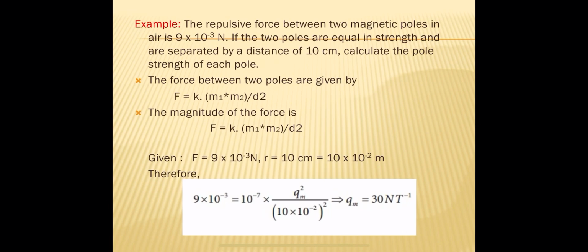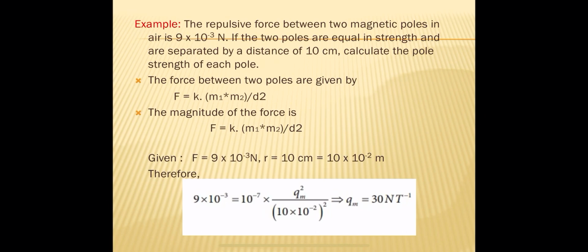From Coulomb's inverse square law, we have F equals K into M1 M2 by d square, but in free space or air the value of K is 10 power minus 7 Henry per meter. The given values are force equal to 9 into 10 power minus 3 newton and distance 10 centimeters, that is 0.1 meter.